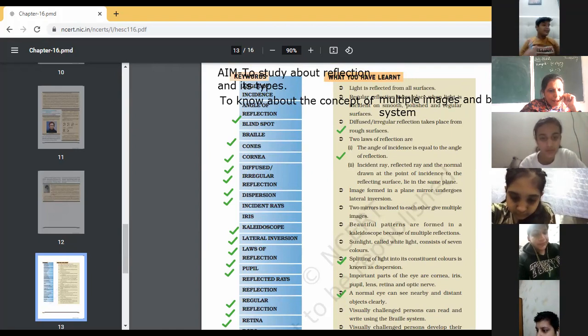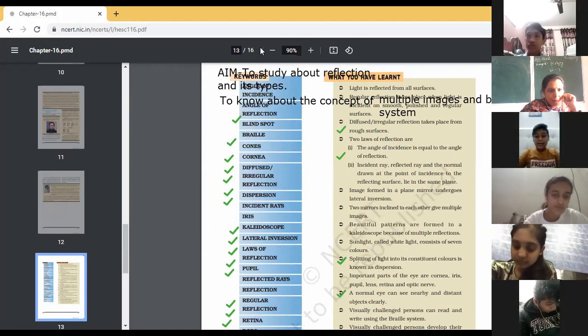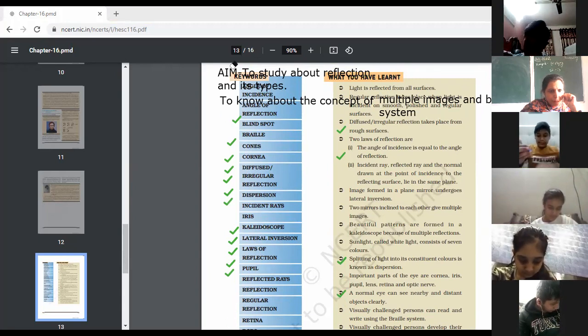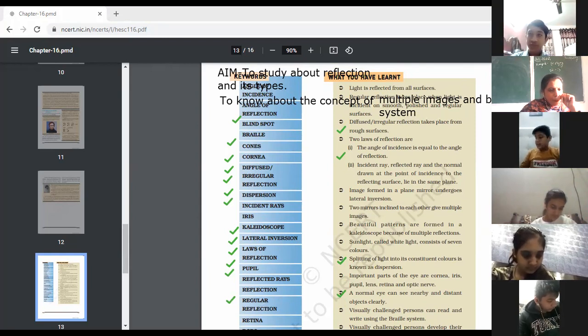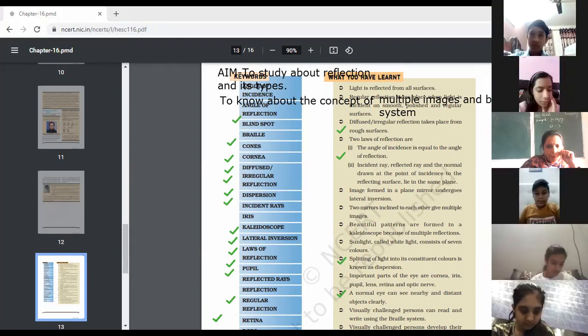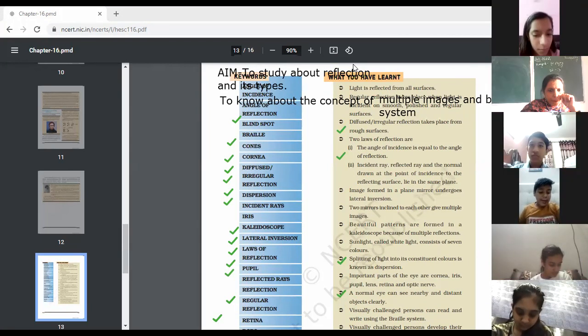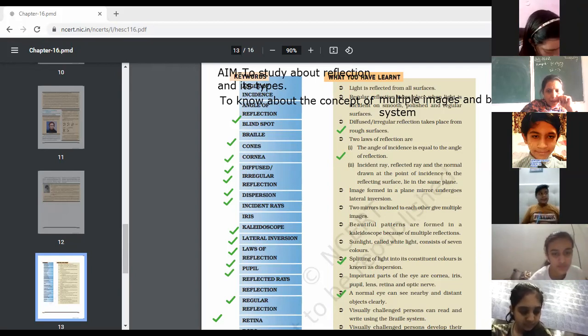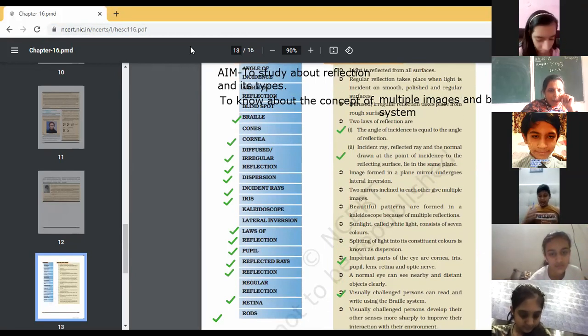Next is regular reflection. Samrit, you may tell. Okay, ma'am. The reflection from a smooth surface like a mirror is called regular reflection. Okay. Next is retina. The lenses focus light on the back of the eye, on a layer called the retina. Okay. Retina is known as the screen of the eye.